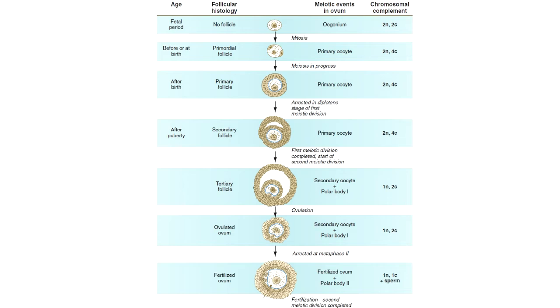Formation of both the first and second polar bodies involves highly asymmetric cell divisions. To a large extent, this is accomplished by movement of the spindle apparatus toward the periphery of the oocyte through the activities of the cytoskeletal protein, that is actin.